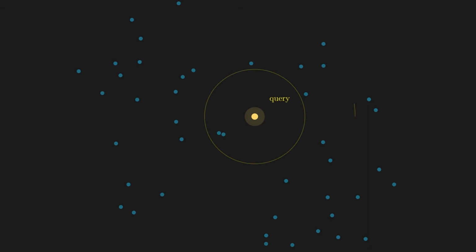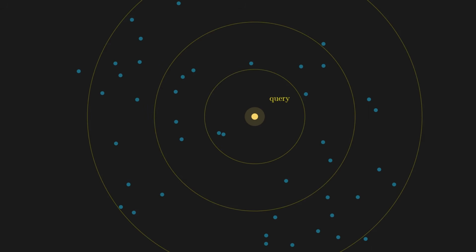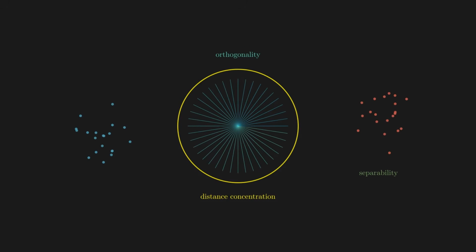And this geometry is useful in a very concrete way. Every time you search for something, an image, a song, or a document, the system converts your query into a vector. Then it measures the distance from your query to every other stored vector. The closest ones are the most similar results. This is how image search works, how recommendation engines work, how retrieval systems in modern AI work. You are not matching keywords. You are finding the nearest points in a geometric space. And the reason it works so well is precisely because of all the properties we talked about. Distances concentrate, vectors become orthogonal, data becomes separable.